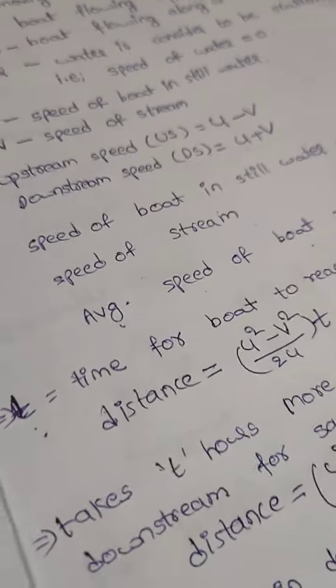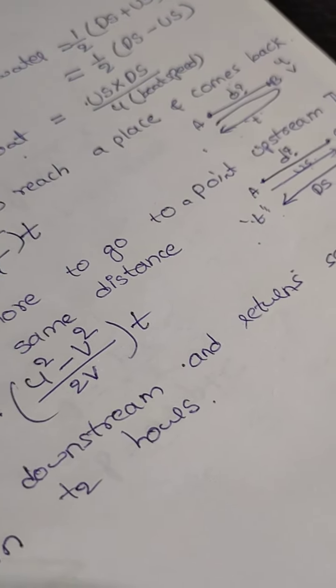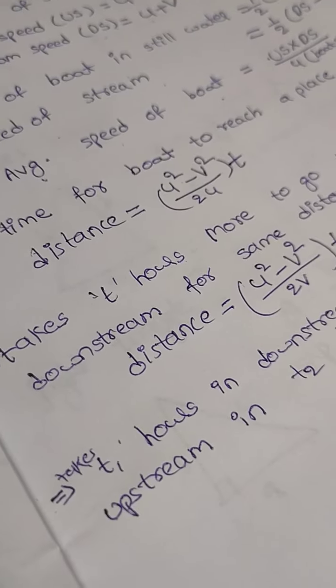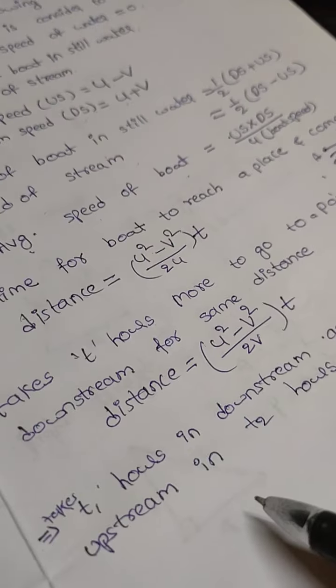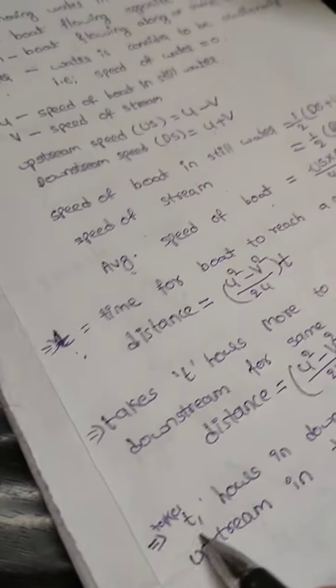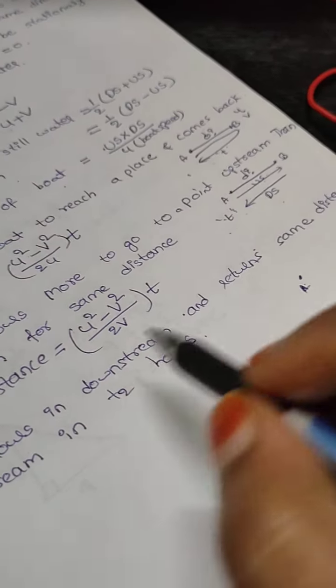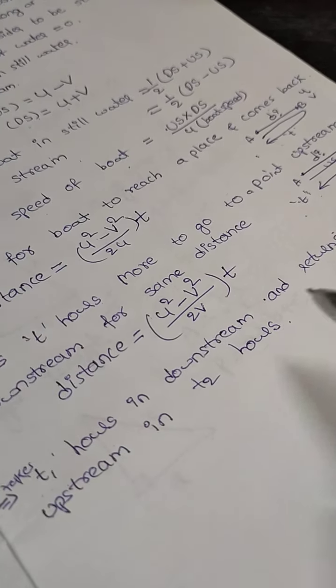Next, another case: between points A and B. Here given T1 hours. It takes T1 hours in downstream and returns the same distance upstream in T2 hours.